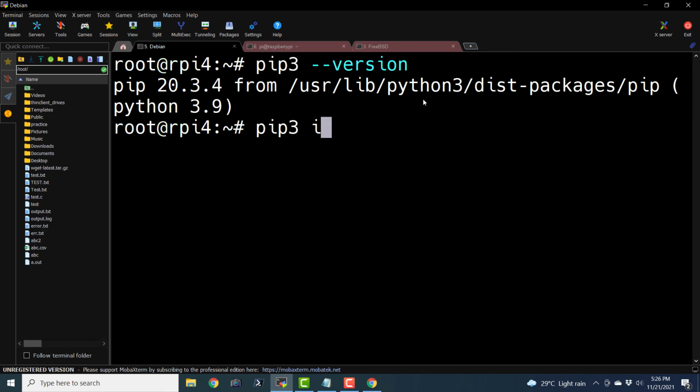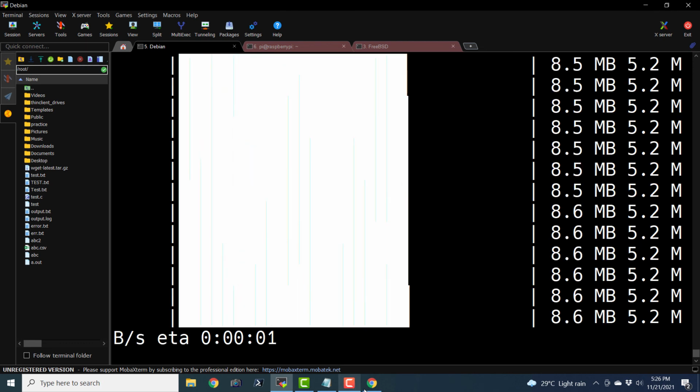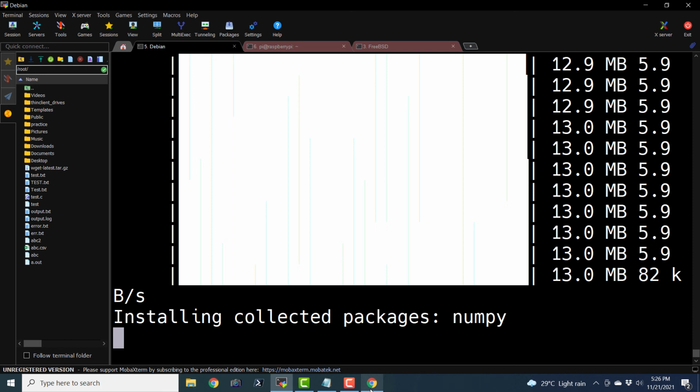So I will just say pip3 install numpy. It is going to go ahead and launch the installation. It will basically fetch the NumPy package from this repository, PyPI, and then it is going to extract it and install it.